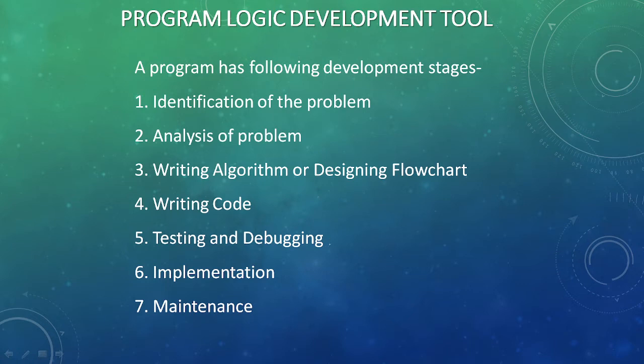Once the program is written, it is then tested and debugged. Because if a program is having any error, we will not reach the desired output. So a program has to be debugged. Errors must be removed. Once it is error free, the program will be used for the live run, that is